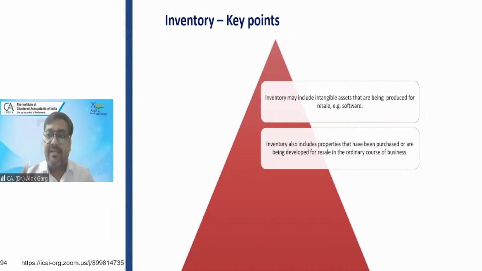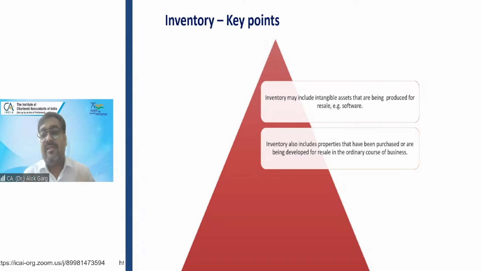But if that item is used for business purposes, it will be property, plant, and equipment. So for the company, the 2 cars will be classified as property, plant, and equipment. The 5 cars will be classified as inventory, right?